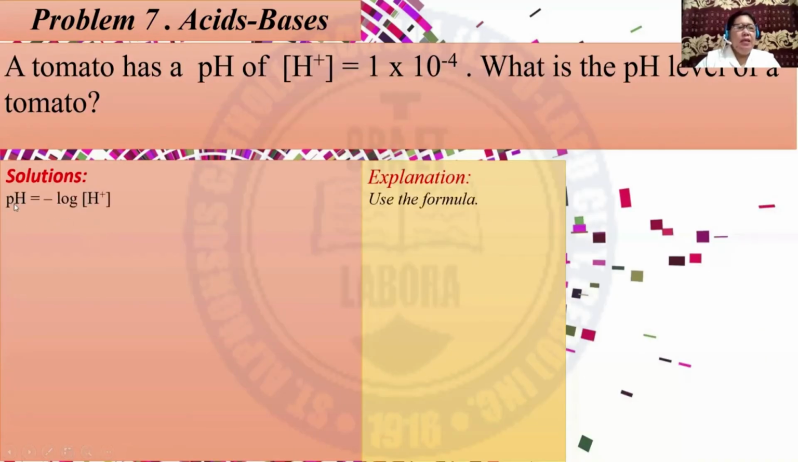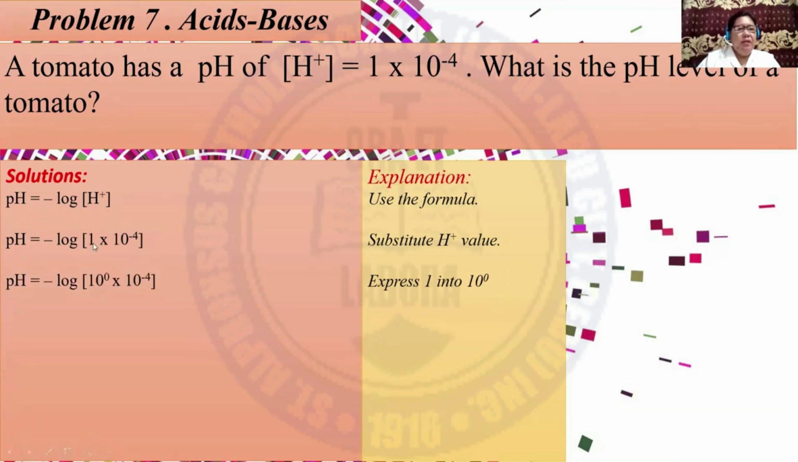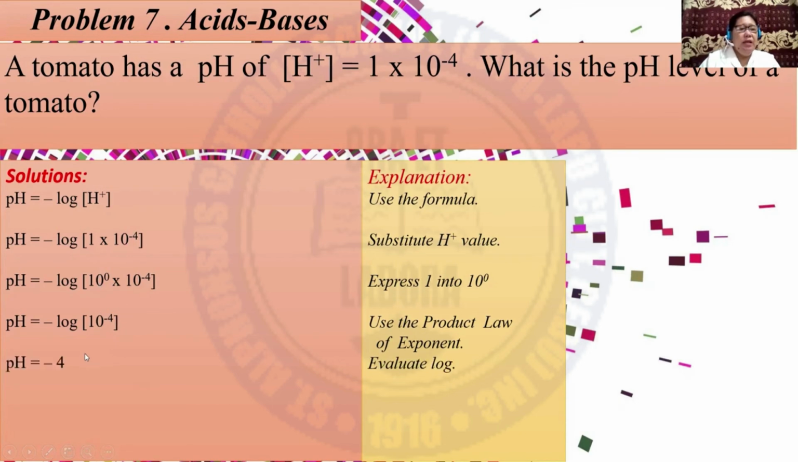Using the formula pH is equal to negative log times H plus, substitute the value of H plus, so you have 1 times 10 raised to negative 4, and express 1 into 10 to the 0 exponent. So instead of writing 1, you can write this in 10 raised to 0 exponent. Then use the product law of exponent, simplifying these exponential expressions. Then we have 10 raised to negative 4. Then you can evaluate the log of this, which will result to negative 4.